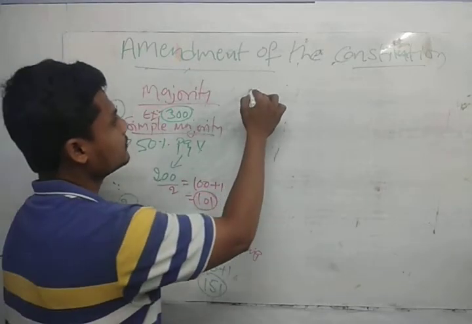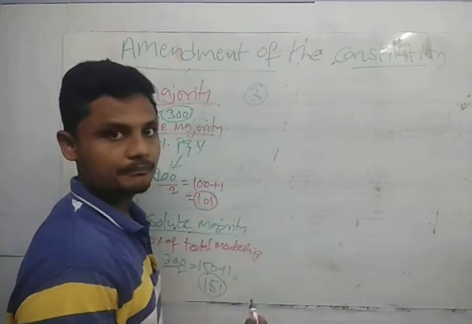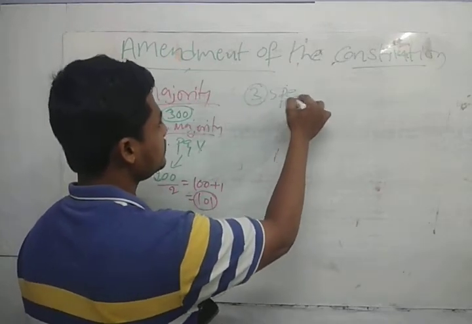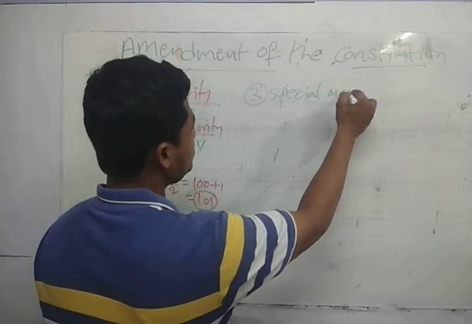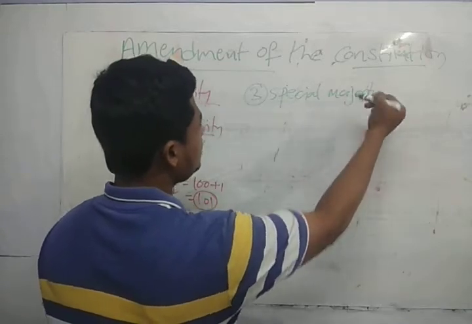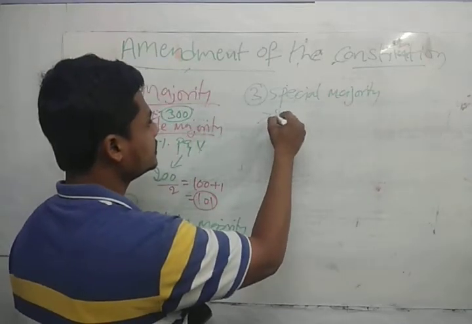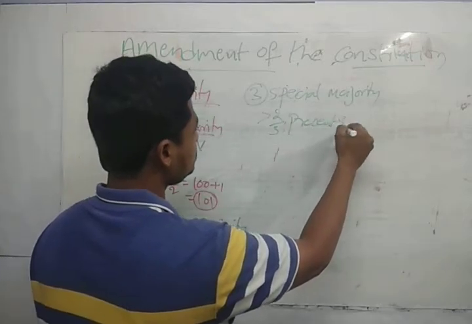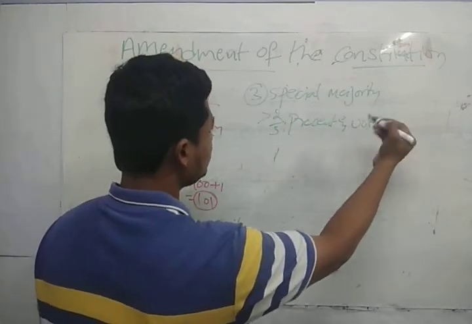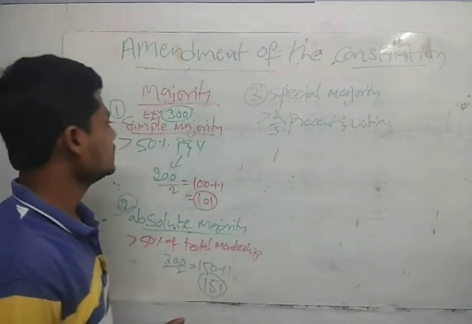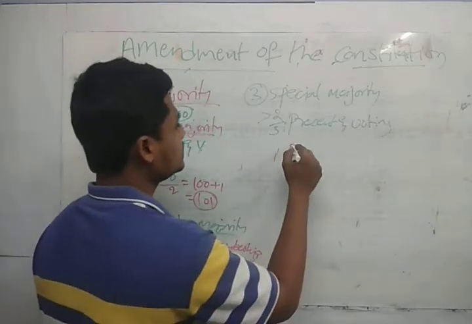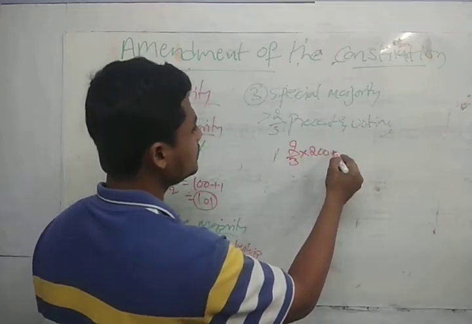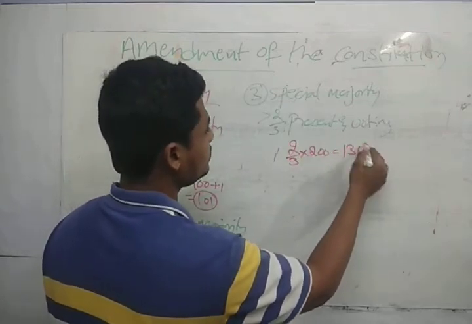And we have one more thing, which is called the special majority. If you take special majority, it is greater than two-thirds of the present and voting. That is greater than 2 by 3 into 200, that is approximately 134.